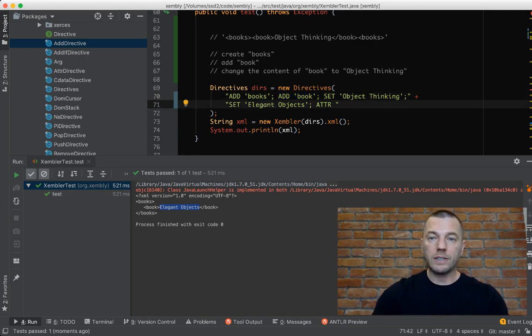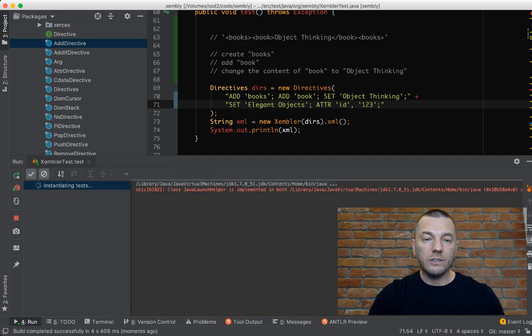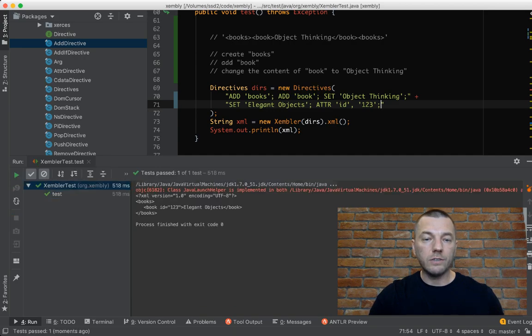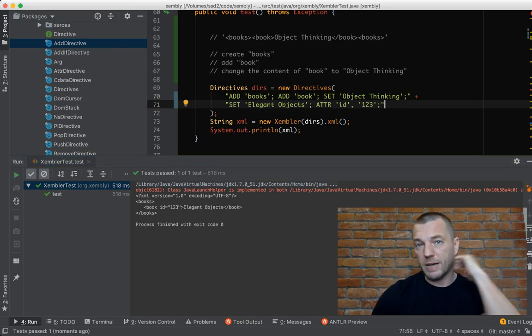So I'm saying set me the attribute ID 123. That's another command which I'm giving to the processor, to the assembler. So now we should see the ID. You see, the ID is right here.